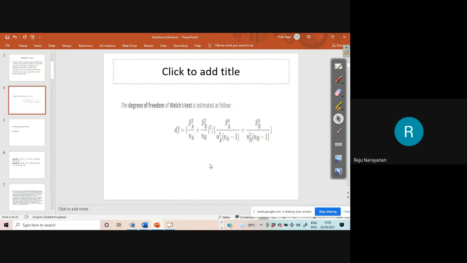Degree of freedom in the t-test, the degree of freedom is n1 plus n2 minus 2. Here the degree of freedom is s square a by na plus s square b by nb, the whole square divided by s raised to 4a by n square a into na minus 1 plus s raised to 4b by n square b into nb minus 1. Don't be frightened about this. You need not worry about these things.